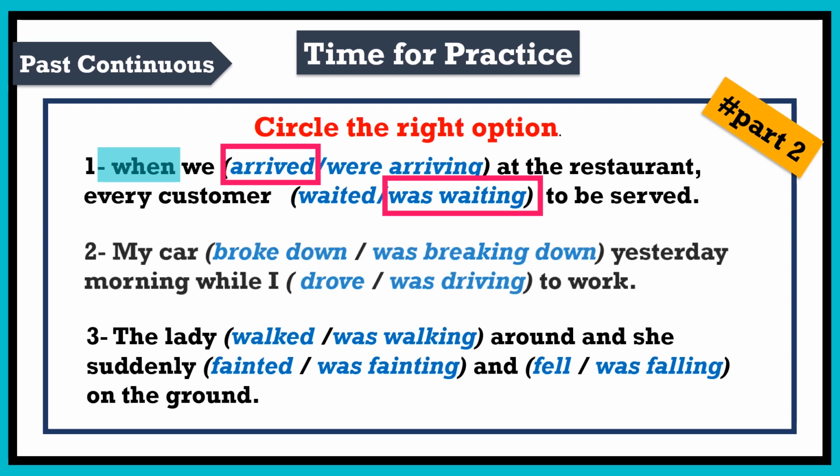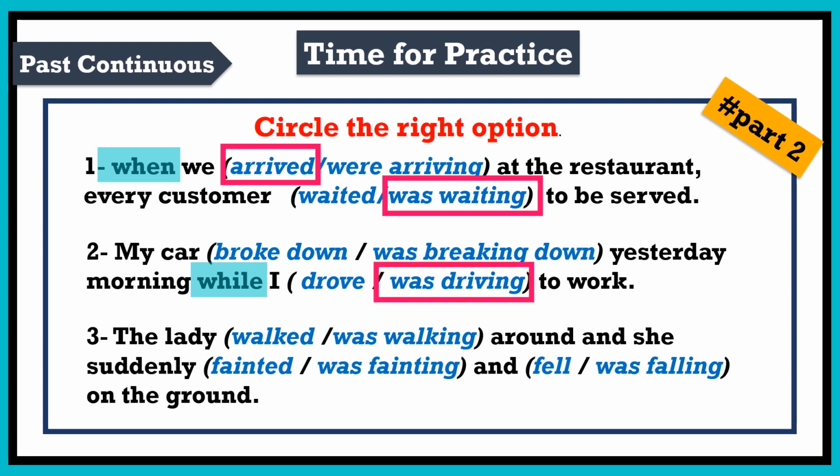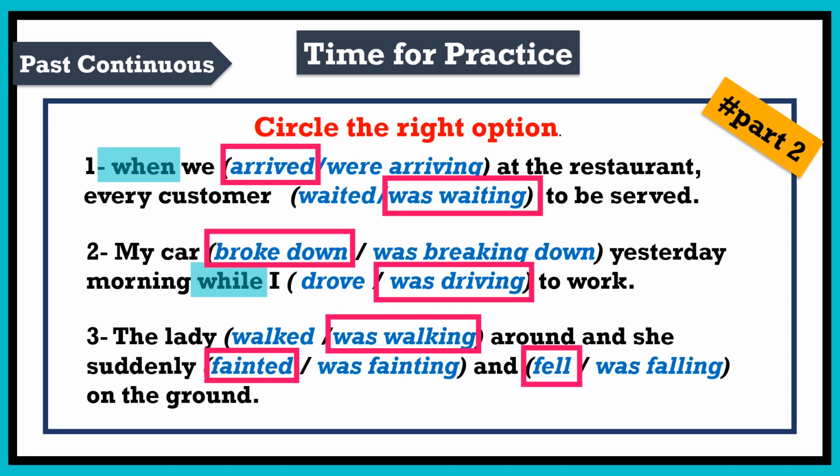The same applies to number 2, but this time with while, which indicates an ongoing action, was driving, that was interrupted by a shorter one, broke down. Again here, this verb is non-continuous. As for the last sentence, the correct options are was walking, fainted, and fell. Notice again, the continuous action was walking was interrupted by a sudden short action, fainted, then right after it another short action took place, fell on the ground.